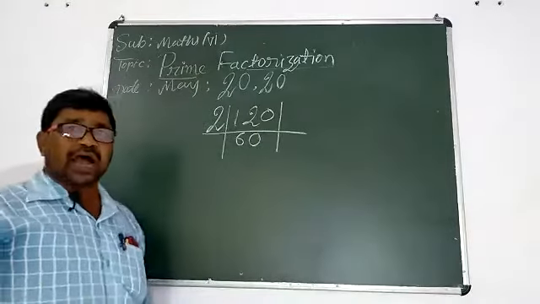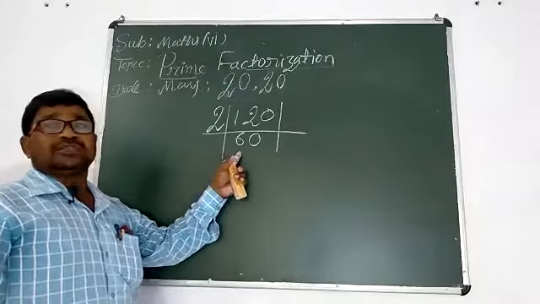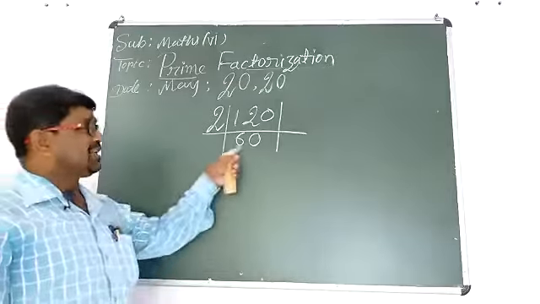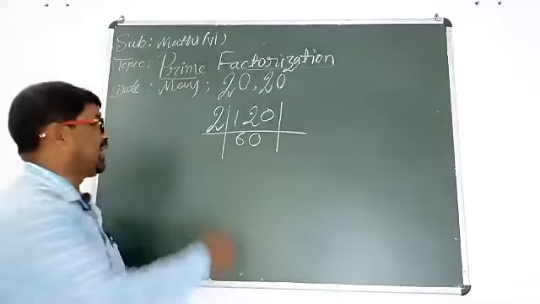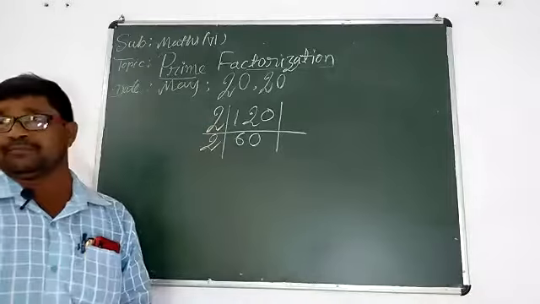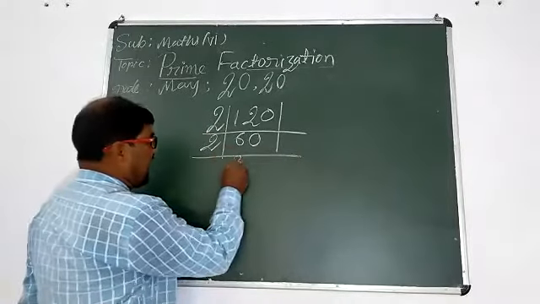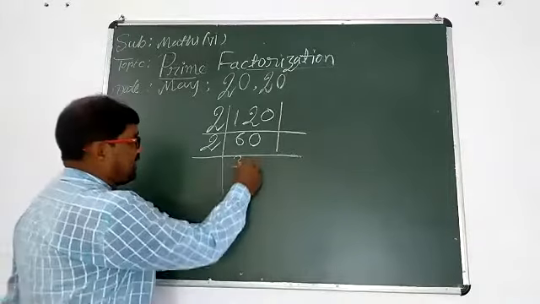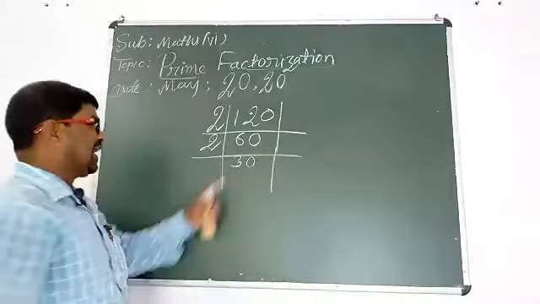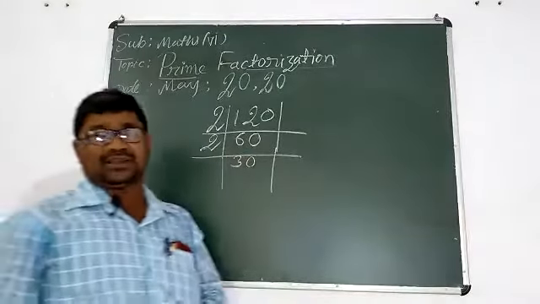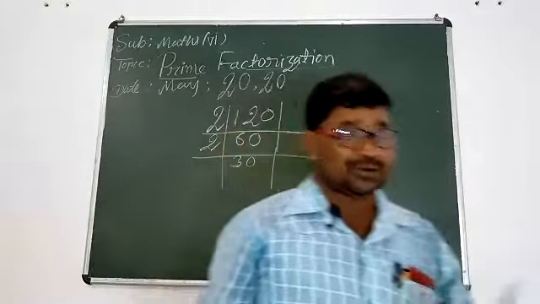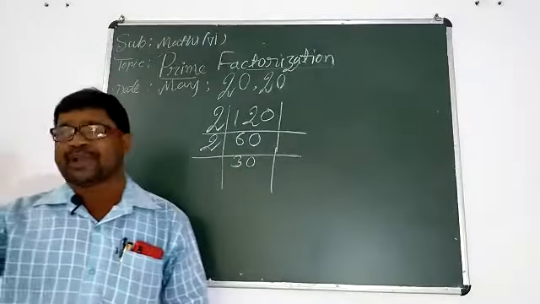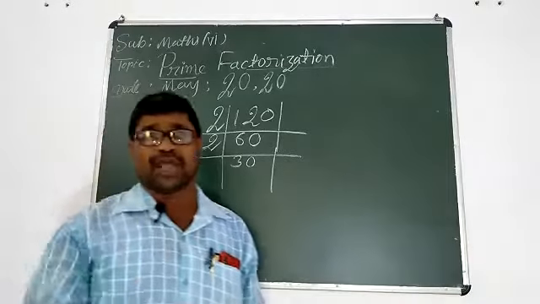Understood? Now we should think about 60. The smallest prime number is 2. Can we divide this number by 2? Yeah, we can divide. Then repeat again. 2 3s are 6, then 0. So 2 30s are 60. Complete division this is. Now this is 30. But 30 is not a prime.